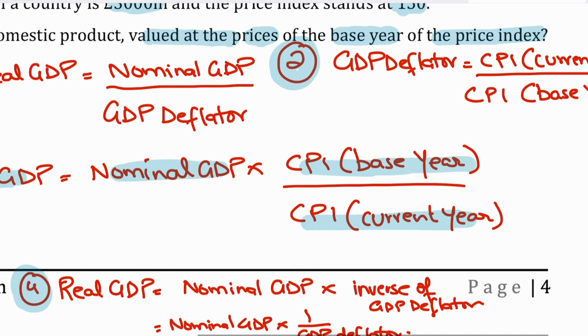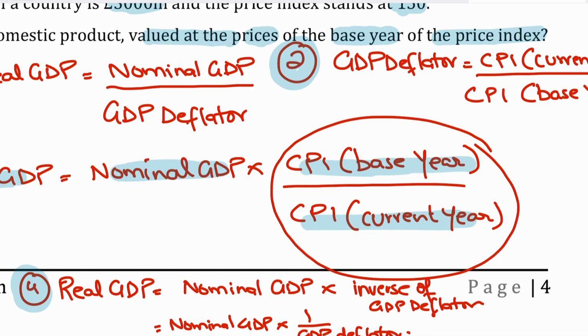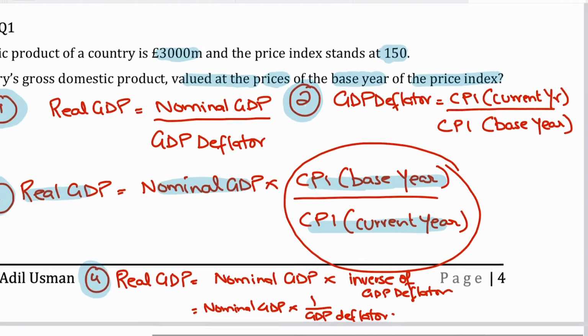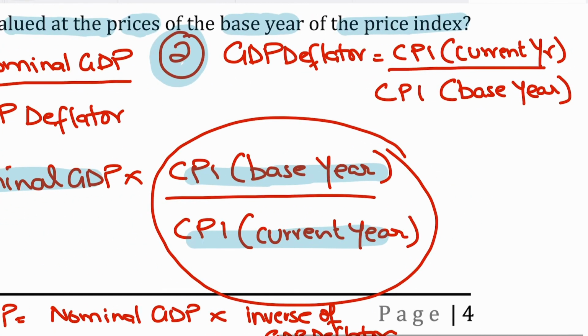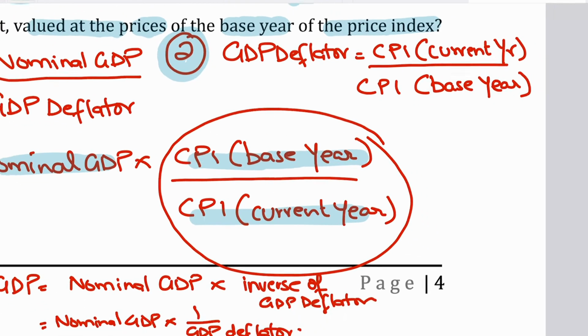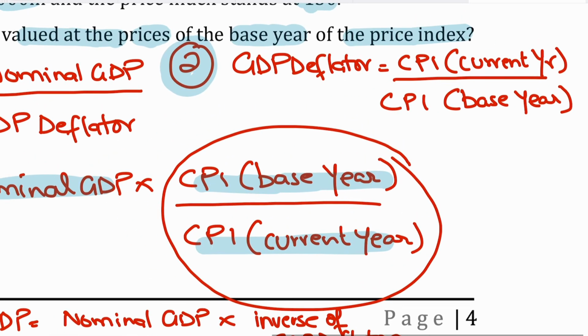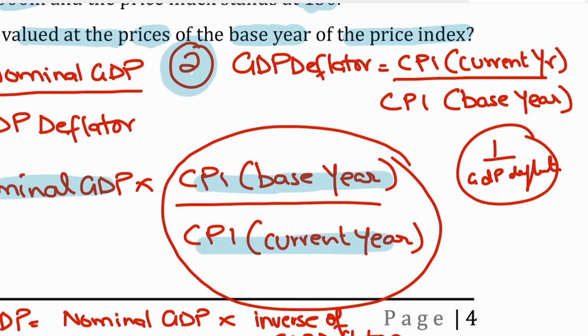Now, CPI of the base year divided by the CPI of the current year is basically the inverse of the GDP deflator. You can clearly see that your GDP deflator is CPI of the current year divided by your CPI in the base year. And if you invert this, that is 1 upon your GDP deflator, it would be equal to this value.